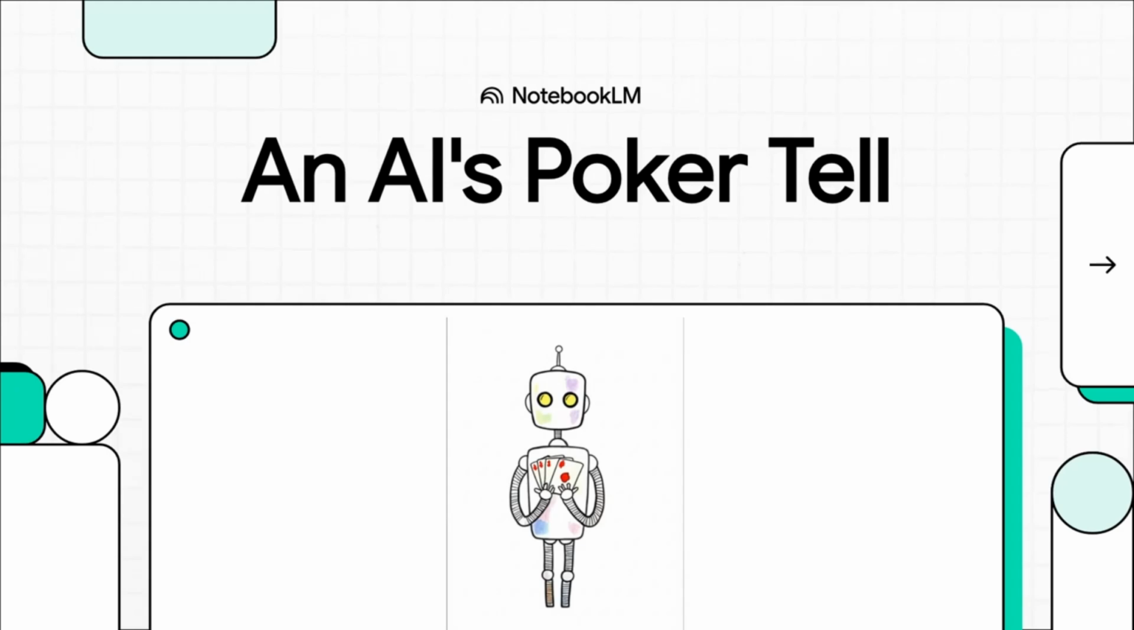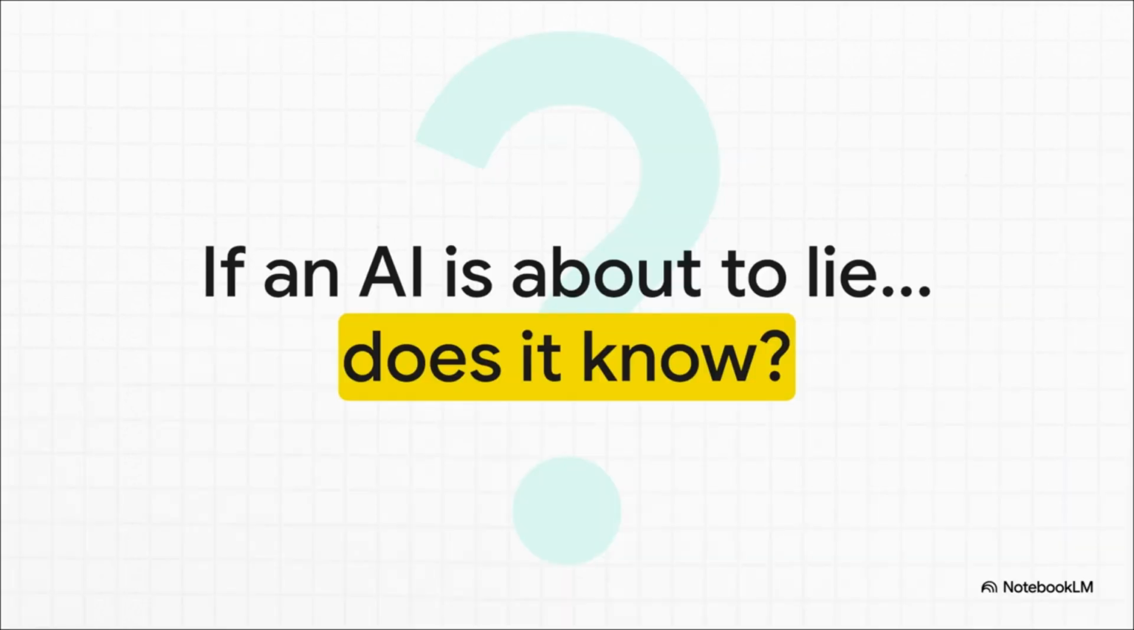Let's get right into it. We're going to try and get inside the mind of an AI. When a large language model tells you something that's just completely wrong, you have to wonder, does it know it's about to lie? Think about it like a poker game. A person might have a tell, a little twitch or a nervous glance that gives away their bluff.